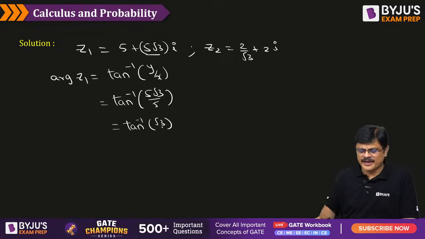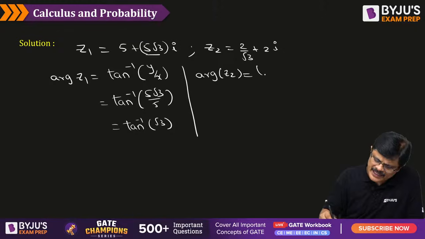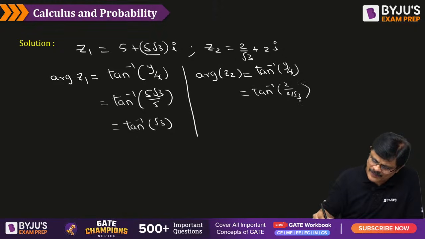Y by x, that is 5 root 3 by 5, that is tan inverse root 3 is the answer. Now what about Z2 argument? Argument of Z2, my dear friends. Again tan inverse of y by x. Very good, sir. Tan inverse of 2 by root 3. 2 to cancel, this root 3 will go up. That is tan inverse root 3, my dear friends.